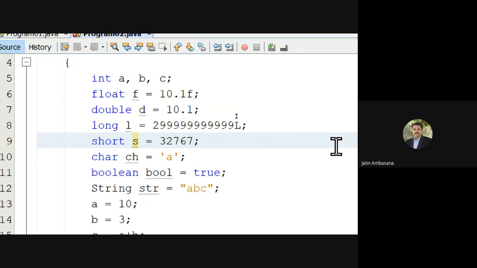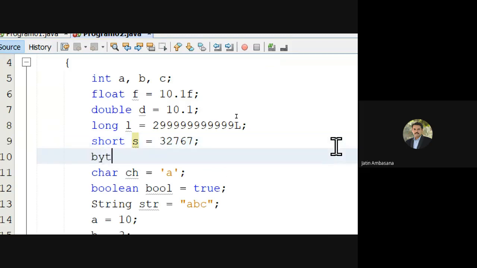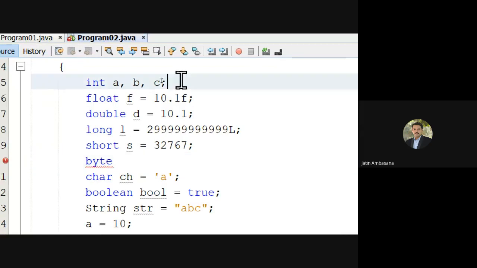So you have to assign values to the variables which are in the range of its data type. Make sure they are in the range of the data type. For example, suppose we use byte.